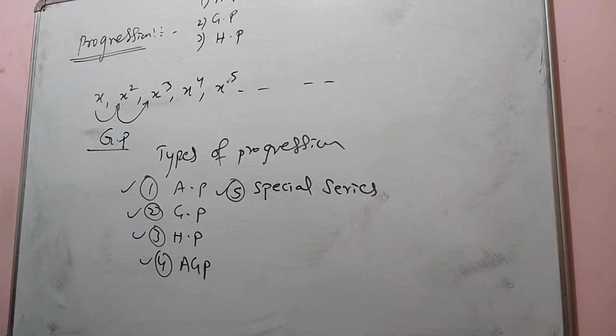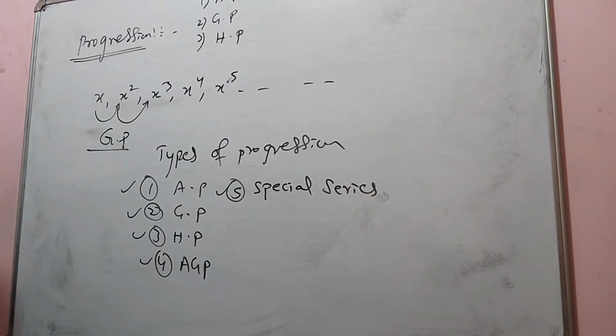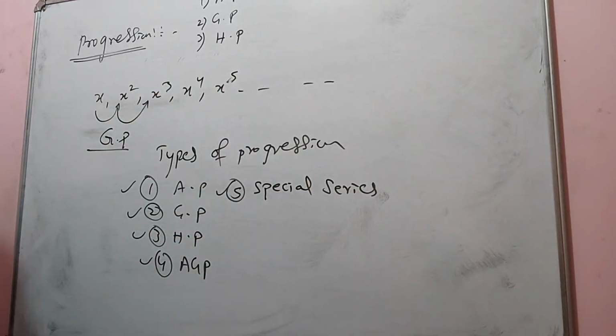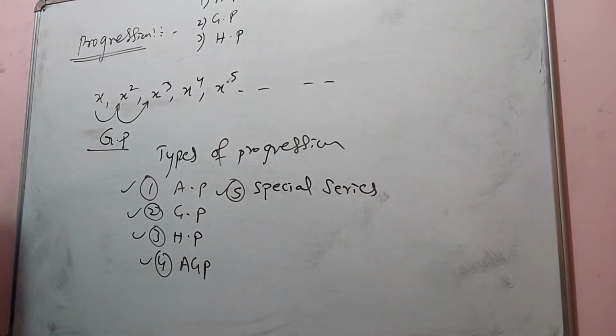Okay, relationships of AM, GM, HM, the relationship AM greater than GM, maxima, minima, all these things we are going to learn. Mainly these are the types of progression. Did you understand all? Now we are entering into the real topic. This is the basics which I wanted to tell you, what a progression is. We will learn this topic in detail.